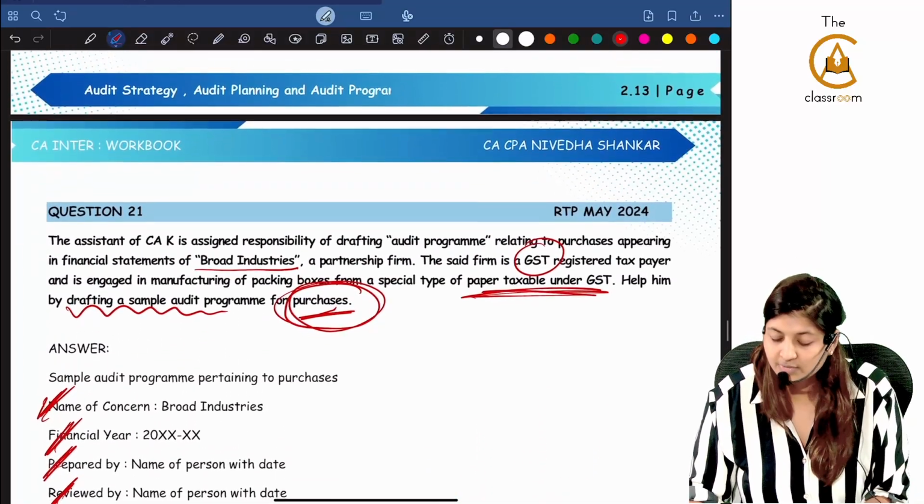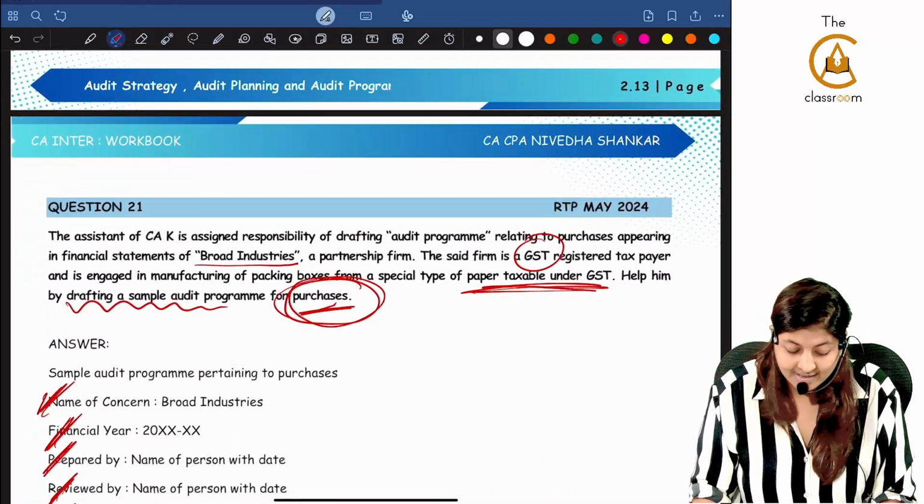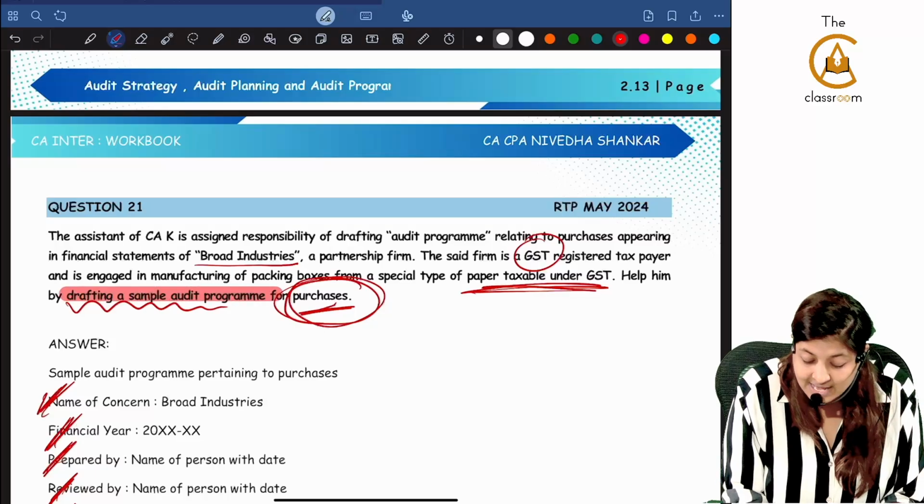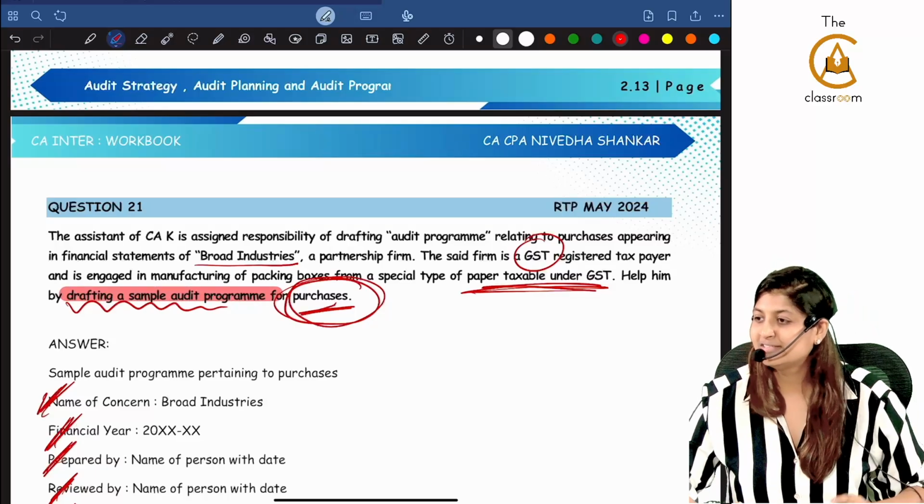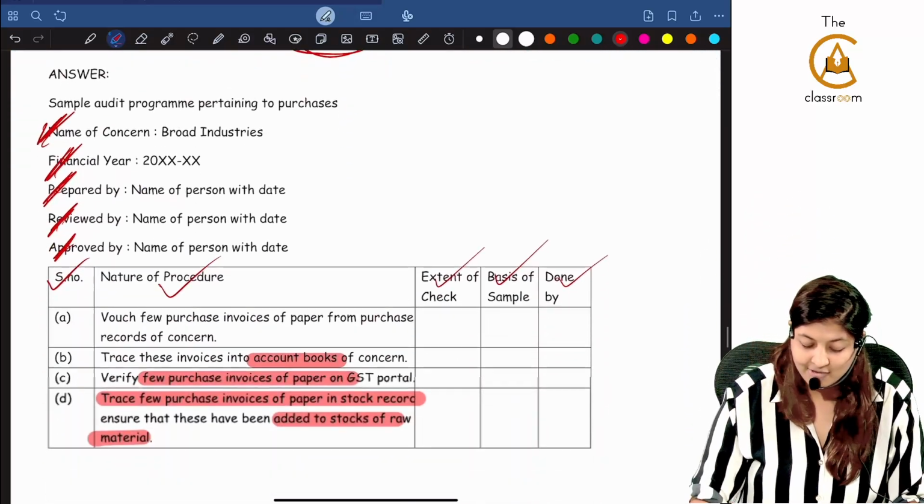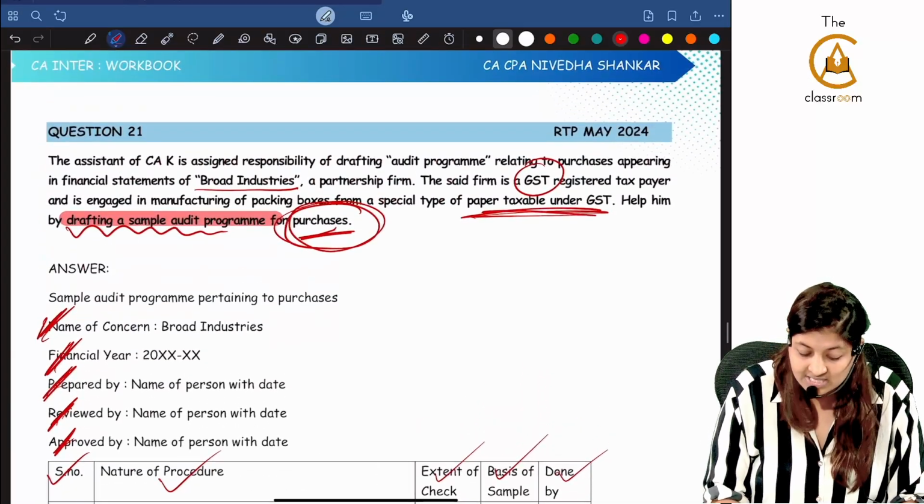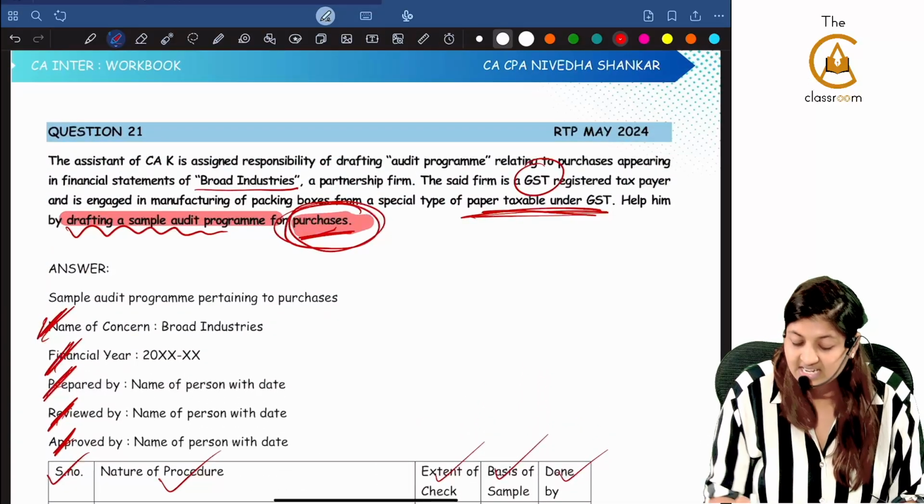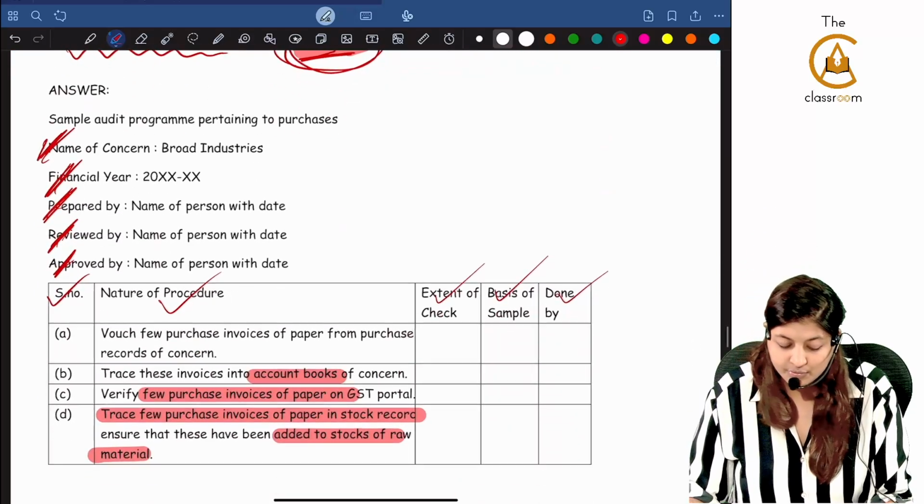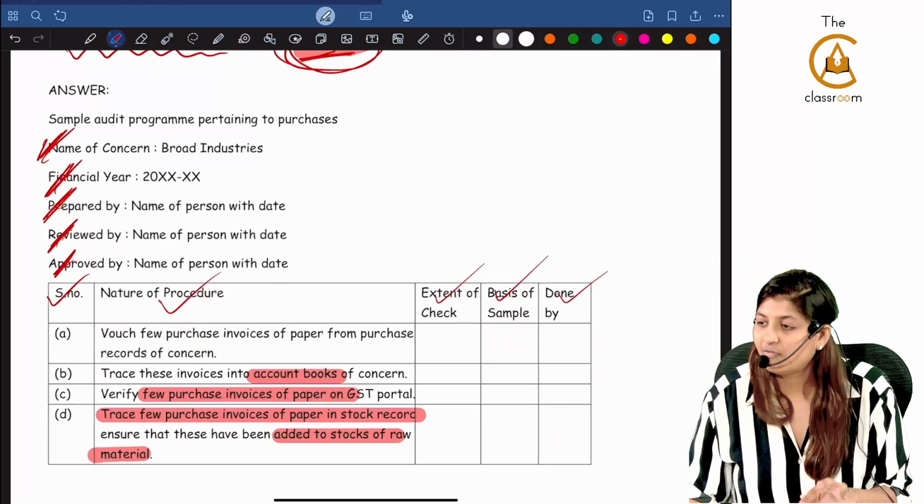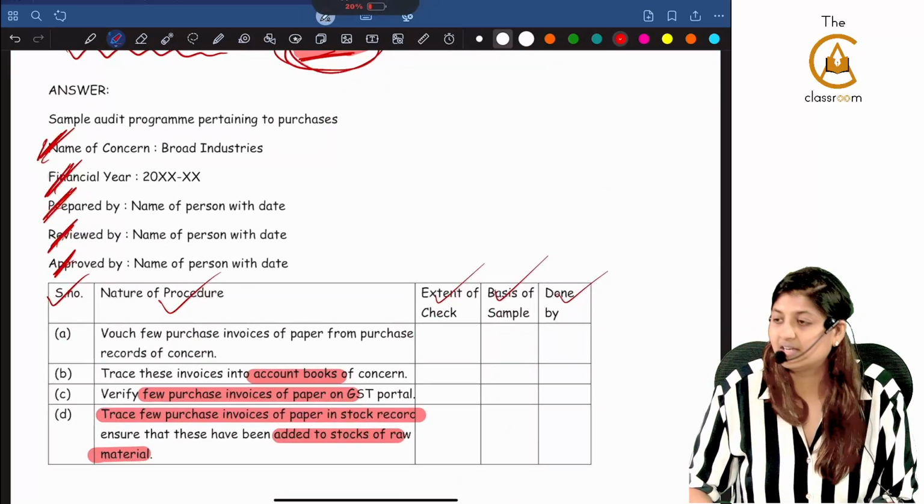Once you see this question, what you will say? Help him draft a sample audit program. I know what is the format of sample audit program. Our audit program, it will be empty because it was a sample audit program. You will not see for purchases that he has given here specifically. You need to specifically say for purchases what are the things that you will be asking.